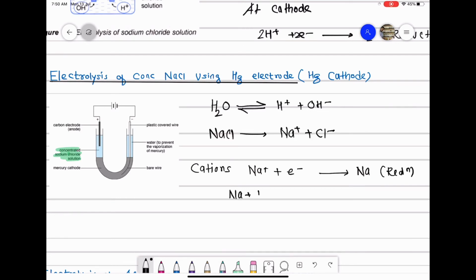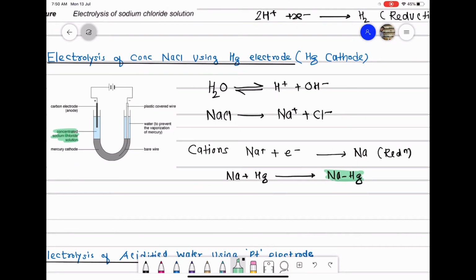And the moment sodium metal is formed, it immediately combines with the mercury electrode and gives you sodium amalgam. So class, sodium amalgam is a homogeneous mixture of sodium and mercury, that is, a true solution of sodium and mercury. And class, this is an extremely spontaneous process, the formation of sodium amalgam. Everyone knows spontaneous processes are more favorable in nature. So sodium amalgam formation is a highly spontaneous process, and that's why Na plus ions are preferentially discharged at the cathode instead of H plus ions.